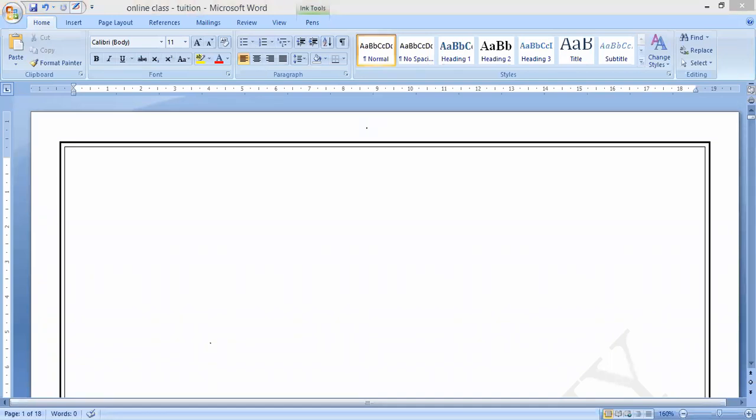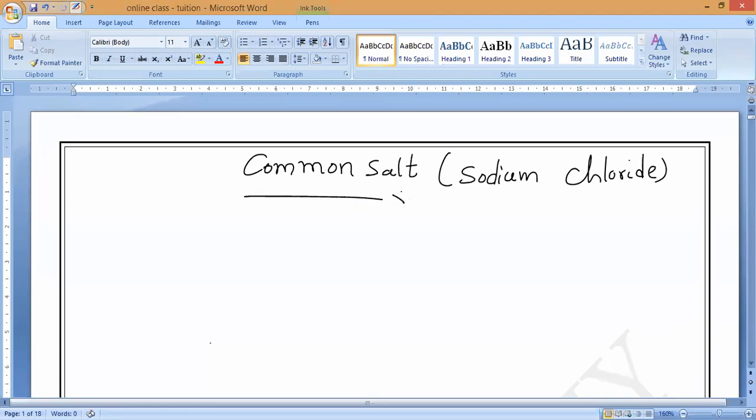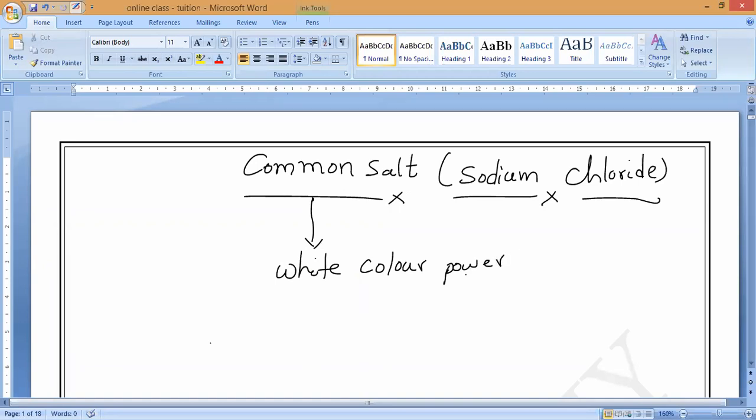So let us come to the first one. Common salt is also called sodium chloride. As I taught you in the last class, common salt is a white powder-like substance.